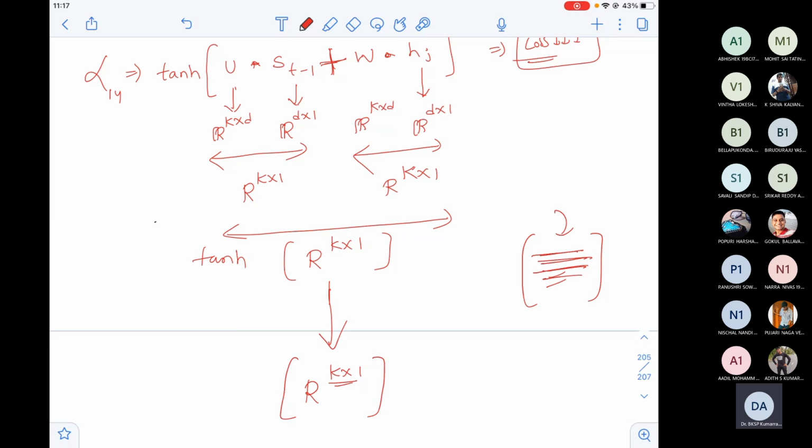Tell me, you have a K cross 1. If we assume that this is an interview question, I want a scalar value after some equation. I got a K cross 1, but I want 1 cross 1. What should you do? Something should strike in your mind by now. Any answers? Think, think.